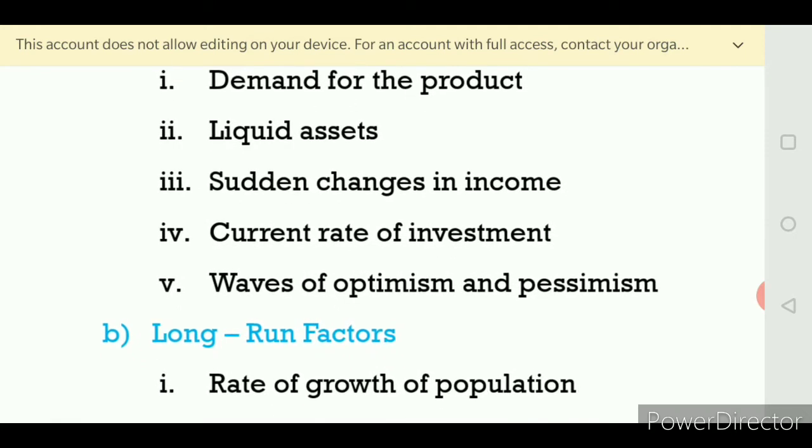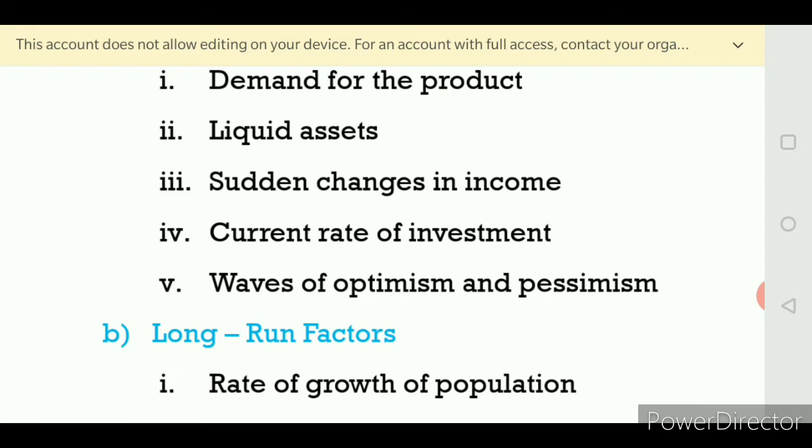Next we come to know about the waves of optimism and pessimism. So what do optimism and pessimism mean? See, a positive entrepreneur, a positive thinker who runs a business, the business will be optimistic. So what happens? His investment also will be increased. If an entrepreneur is pessimistic, if he has negative thoughts, what happens to his marginal efficiency of capital? The marginal efficiency of capital will be decreased.